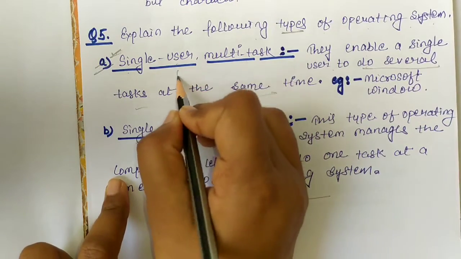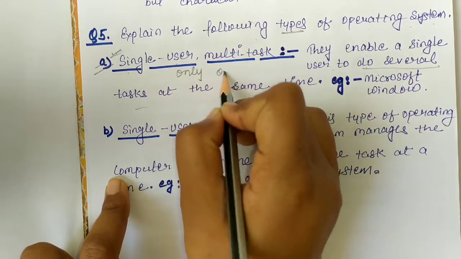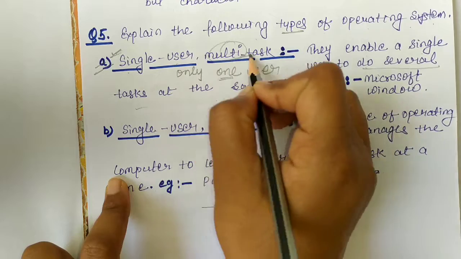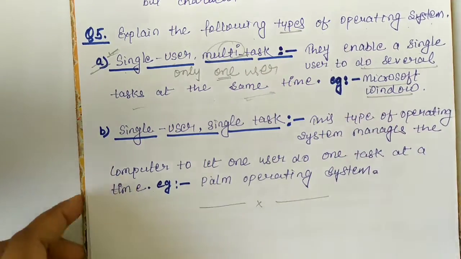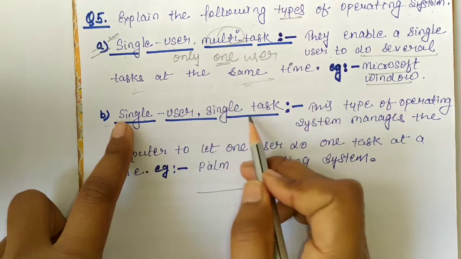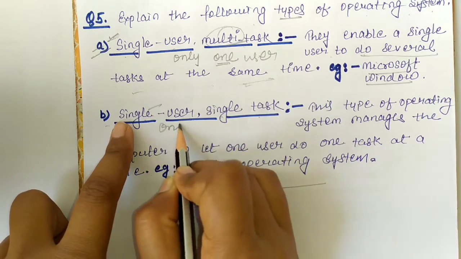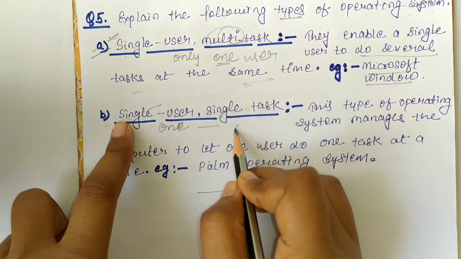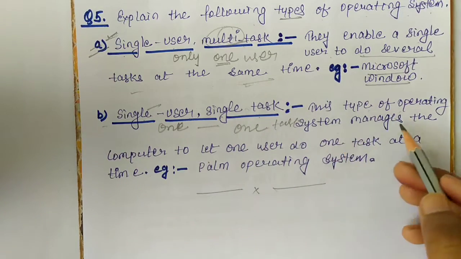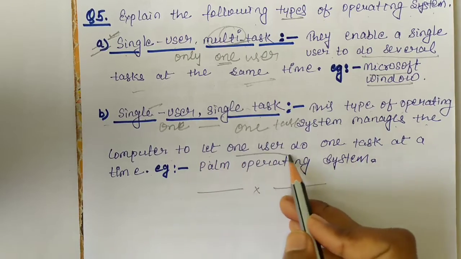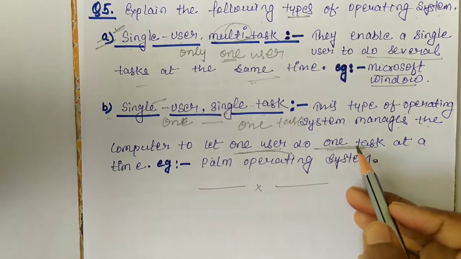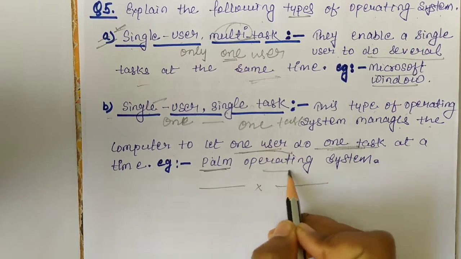Single user means only one user doing more than one task. Example, Microsoft Windows operating system. Second, single user, single task. Only one user to perform only one task. This type of operating system manages the computer to let one user do one task. The example is Palm operating system.